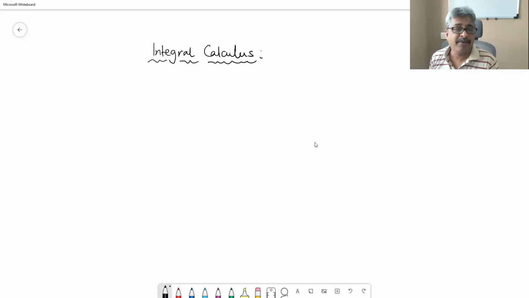That kind of activity we are supposed to do in integral calculus. It is going to be more trial and error. It is going to be more hard work compared to a systematic, straightforward way of solving the problem.